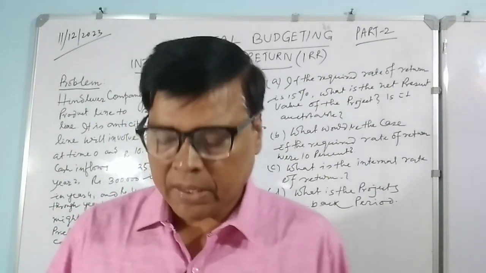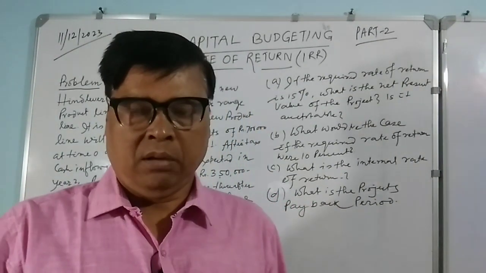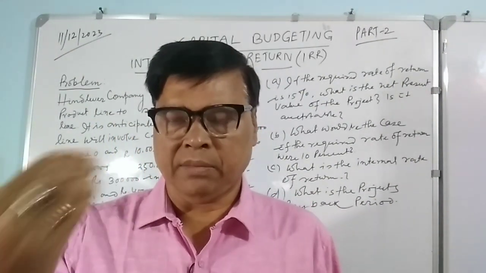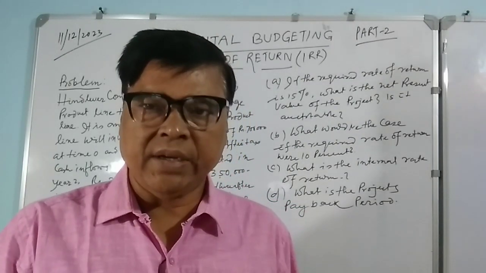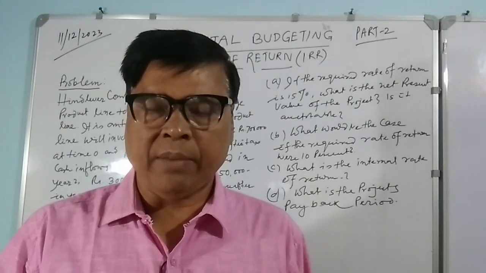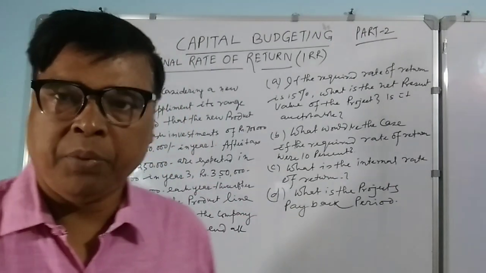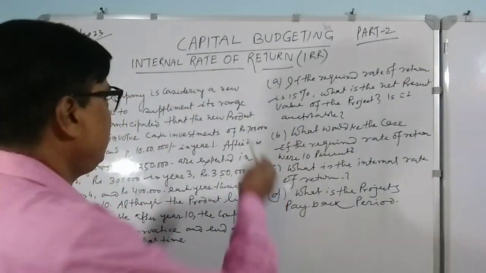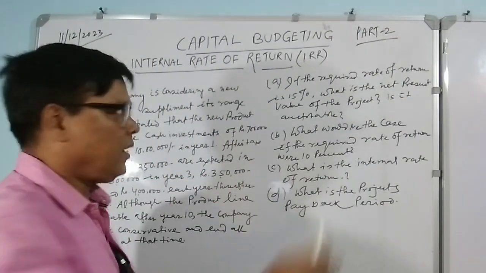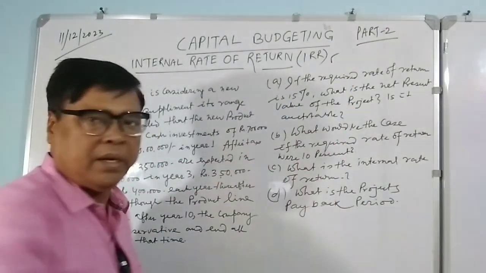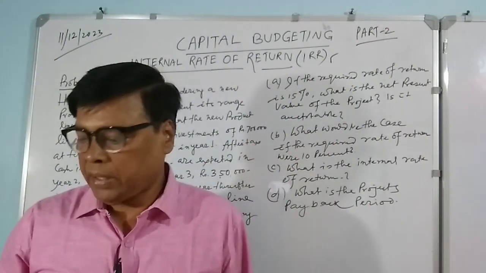So now under the latest technique, that is the discounted concept, that is time value of money, one of the important concepts we will be discussing is internal rate of return. As you could remember, what is the internal rate of return?